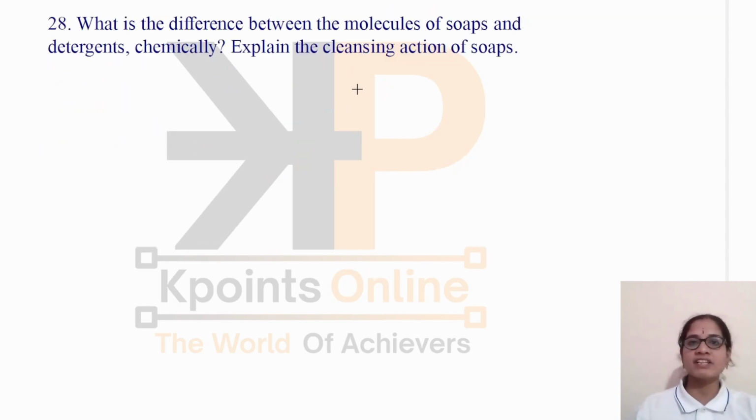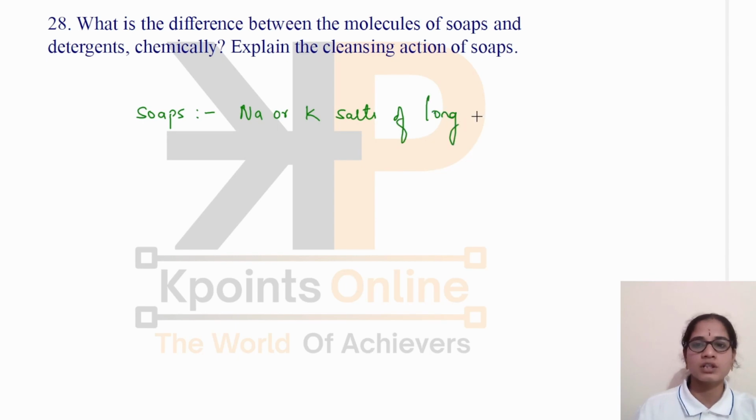What is the difference between the molecules of soaps and detergents chemically? Explain the cleansing action of soaps. We know that soaps are chemically sodium or potassium salts of long chain carboxylic acids.